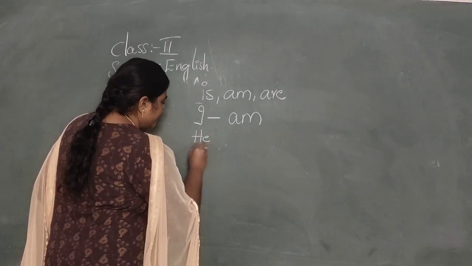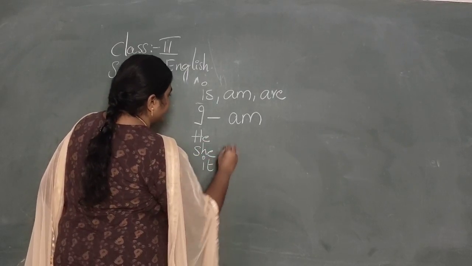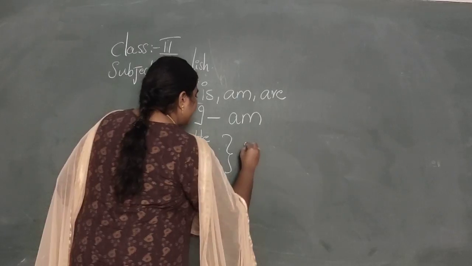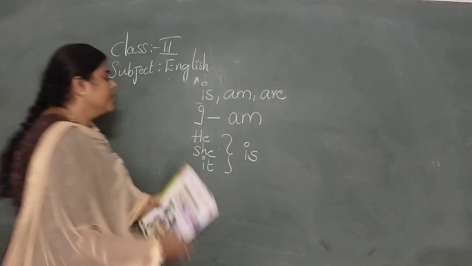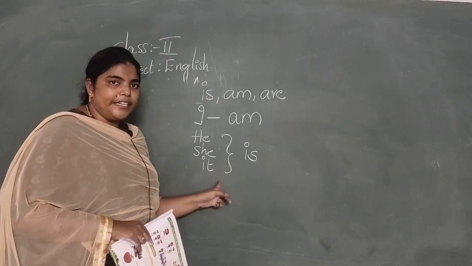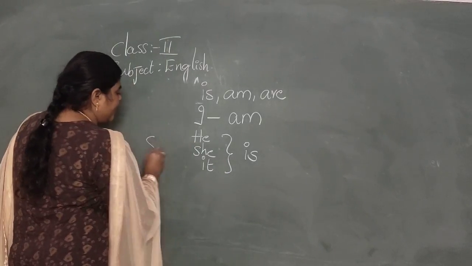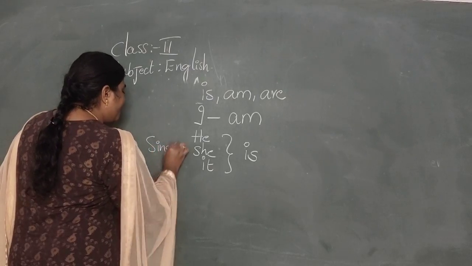For he, she, it, then is will come. He is a boy, she is a girl, it is a rabbit. Like this. This is singular, only one.